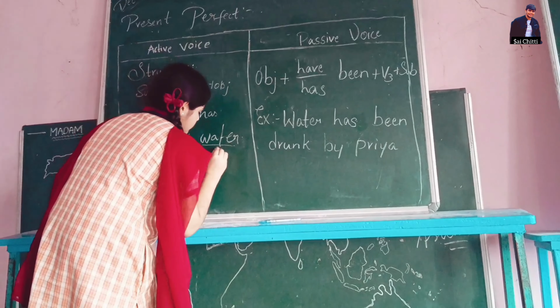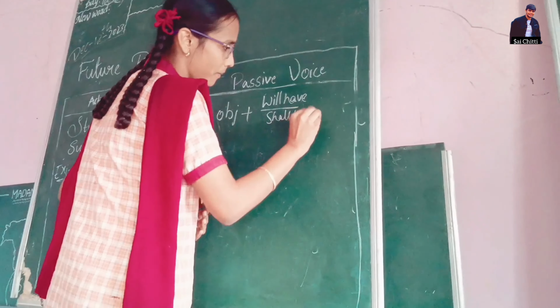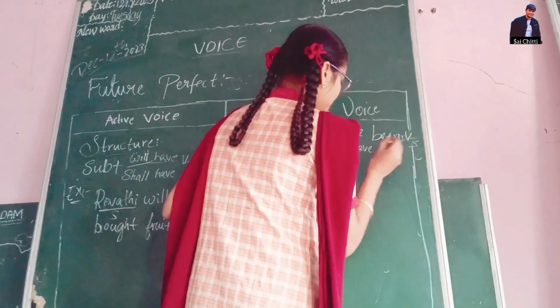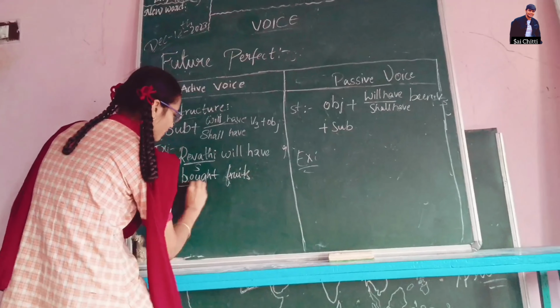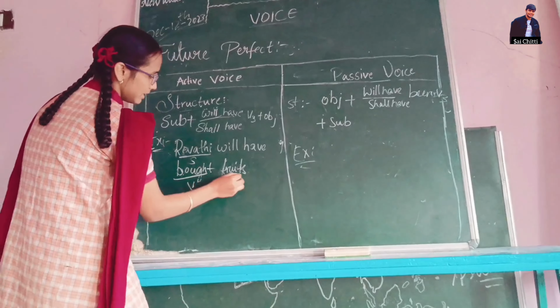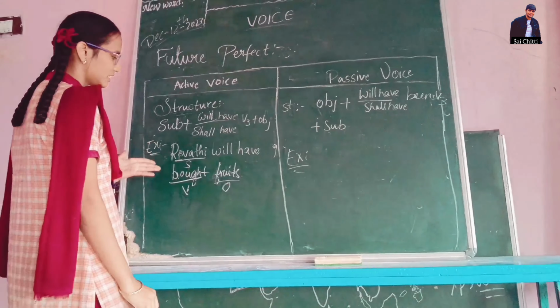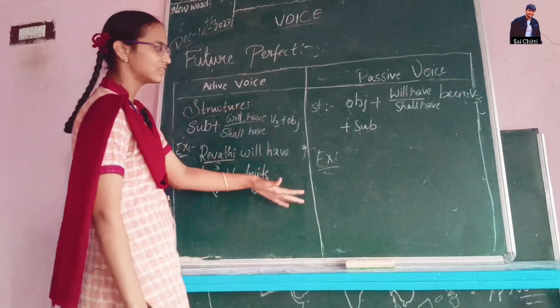object plus will have by shall have been plus V3 plus subject. Here the subject is Ravati and the verb is bought and object is food. According to this structure, we have to change this active voice example in passive voice.